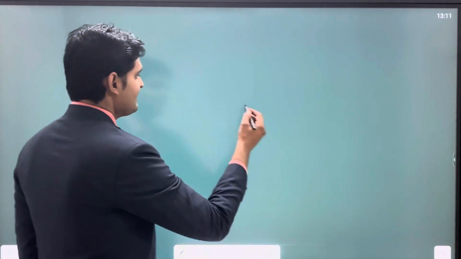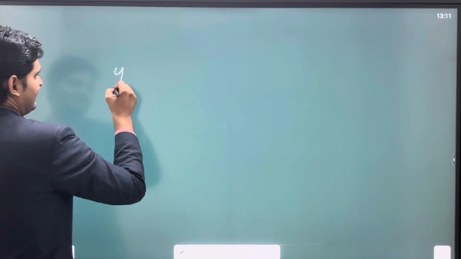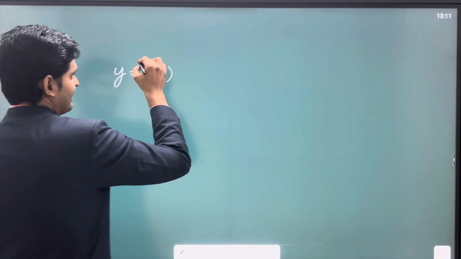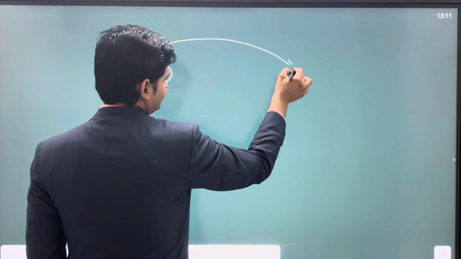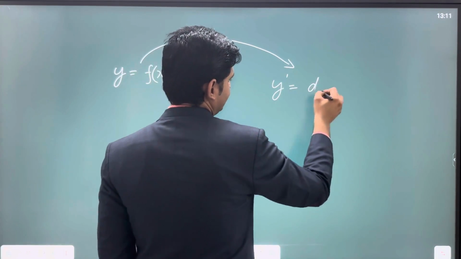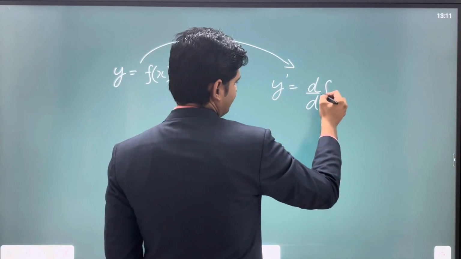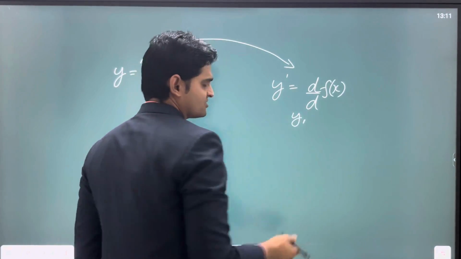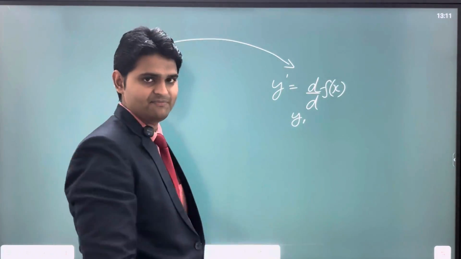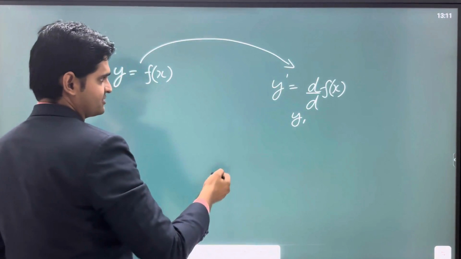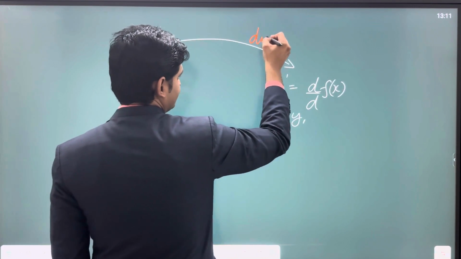Now you very well know that any function, let's say y is equal to f of x, is a function. Now when we differentiate this function, we write it as y derivative, or we also write it as d upon dx of f of x. Now in 11th you also must have written it like y1, so either of the three notations are the same. Writing it this way means you are finding the derivative or you are differentiating the function. So the process is known as differentiation.